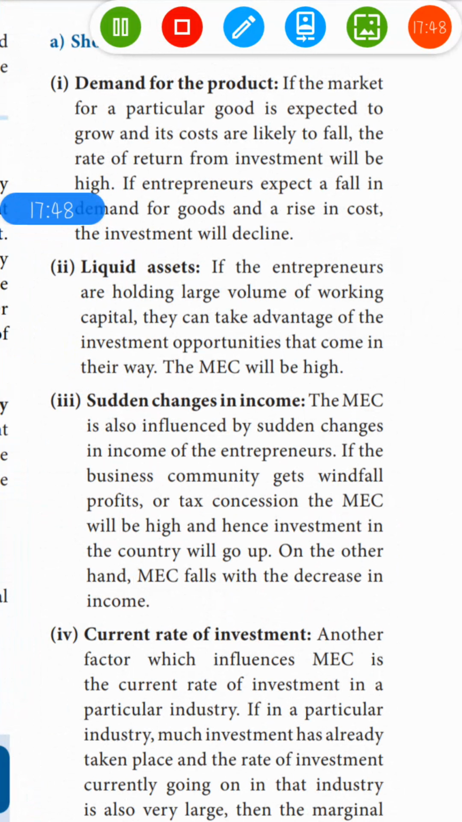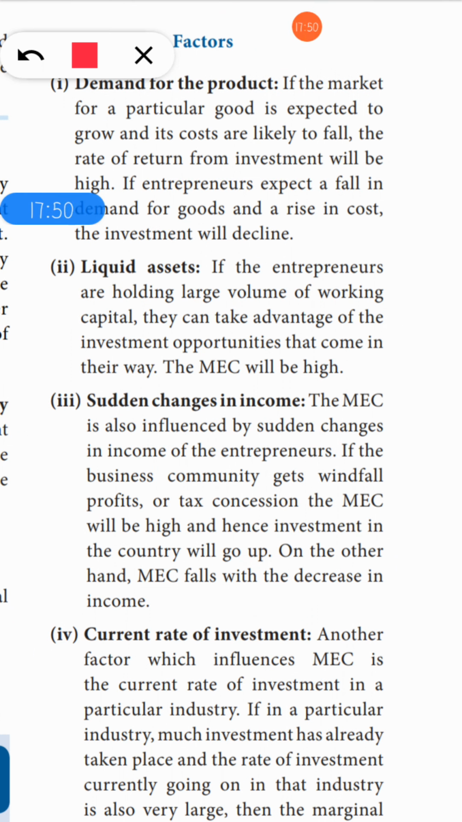The first is demand for the product. If the market for a particular good is expected to grow, its cost is likely to fall. Okay, so the rate of return from investment will be high. If entrepreneurs expect a fall in demand for goods and a rise in cost, the investment will decline.